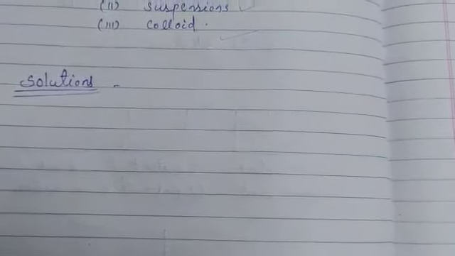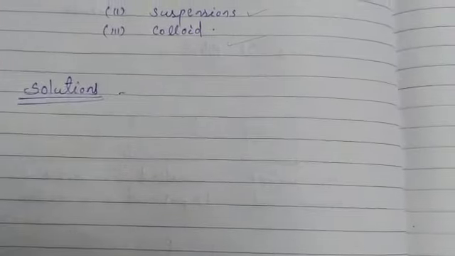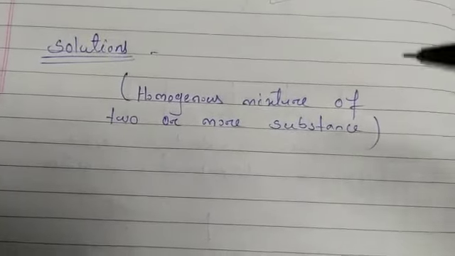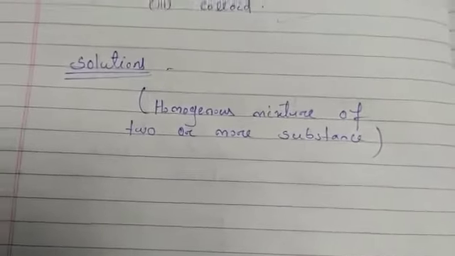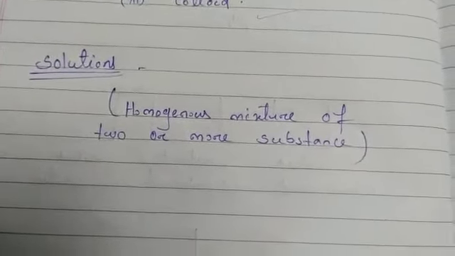That means the particles are evenly distributed in the solution. That is why it is known as a homogeneous mixture of two or more substances. Homogeneous means the particles are evenly distributed in the solution.